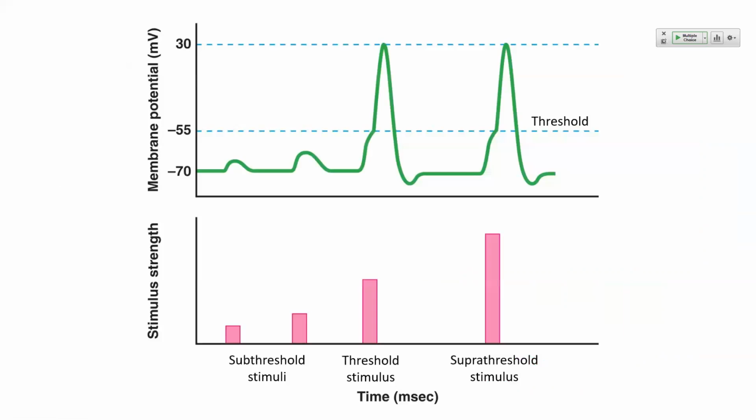Okay. All right, and again, this graph is depicting that same concept. So we have a graded potential here, another one here. We have a threshold stimulus, which gets us to -55. This fires an action potential up to +30. It lasts 1 millisecond. And then we have an even larger stimulus here. But what do we see here? The exact same action potential. Okay, so this is just kind of reiterating that same concept that all action potentials are exactly identical.